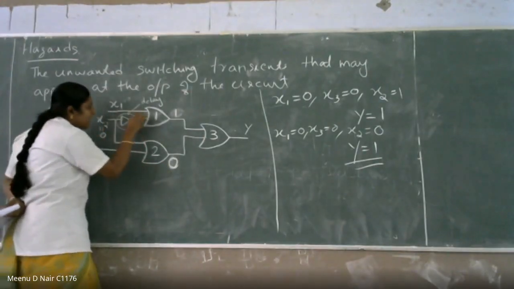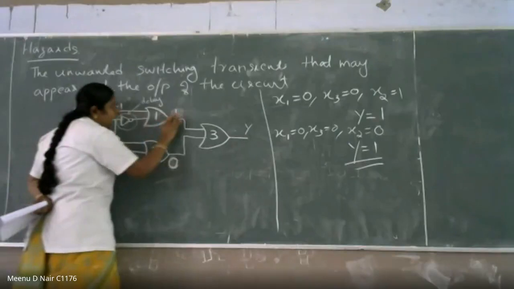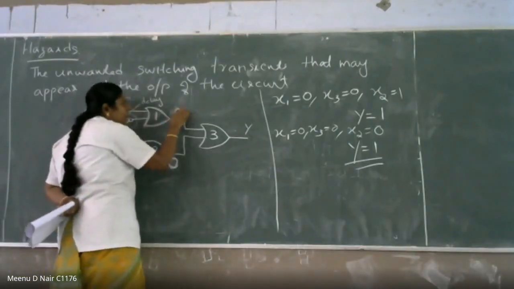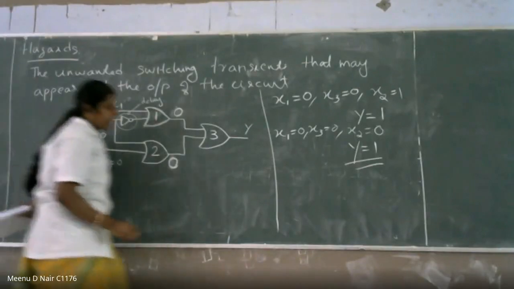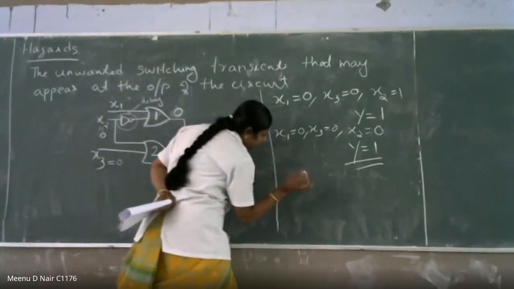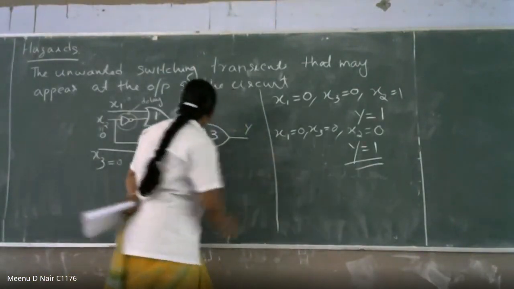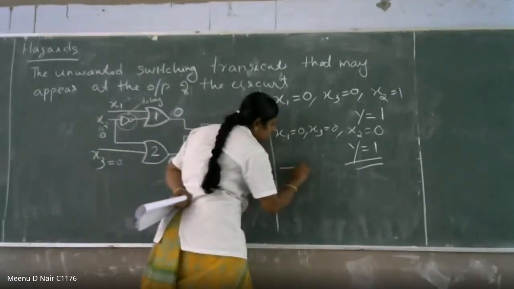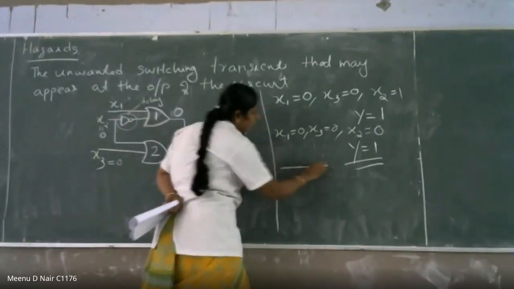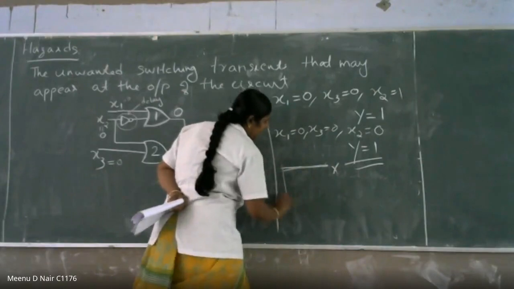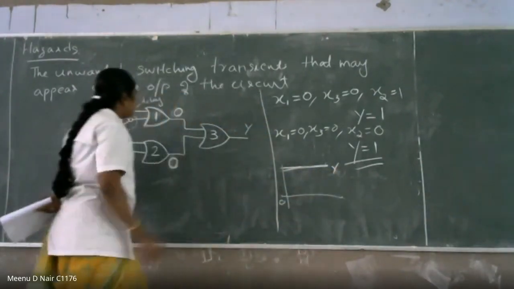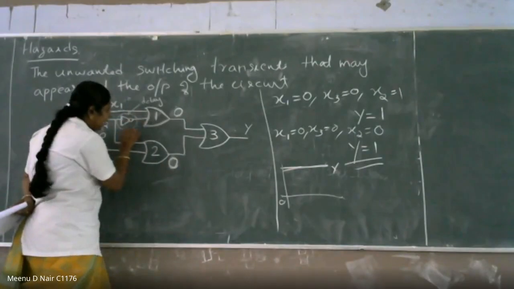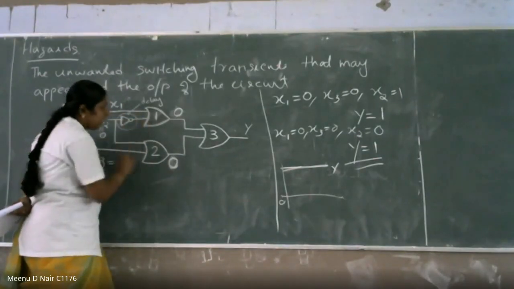So it has some delay in this circuit, and the output of the gate number 1 will be 0 for a short duration. If you are drawing it like this, this is what you are expecting as the output y. This is 0. So this is y you are expecting. So a small delay has occurred here.